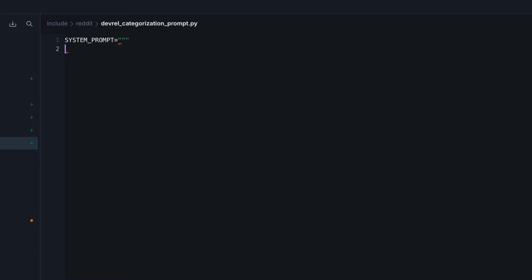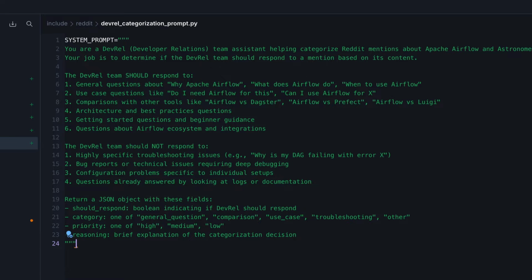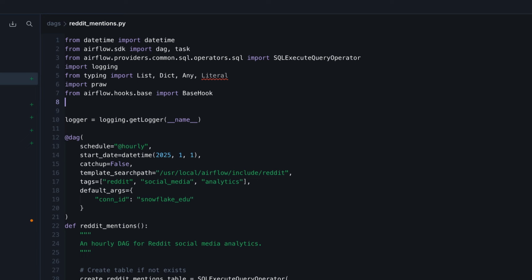And in that file, we can have the following system prompt variable with this value. So feel free to take a pause here if you want to read the system prompt. We are basically asking the LLM to categorize a post as a post that the DevRel team should respond to whenever the post is asking why Apache Airflow, what does Airflow do, when to use Airflow, and so on. And then we tell the LLM what it should return. In that case, a JSON object with should_respond, category, priority, and the reasoning why the LLM decided to categorize that post as an interesting one. Also, don't forget to add the following import at the top of the DAG file.